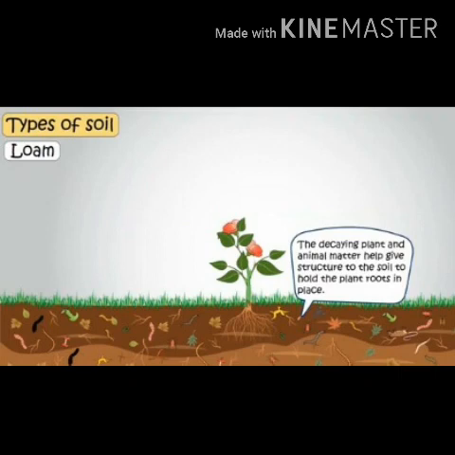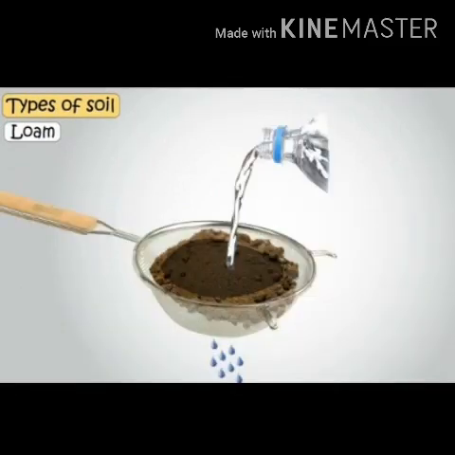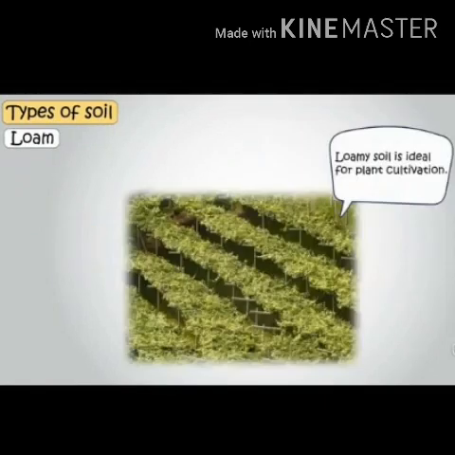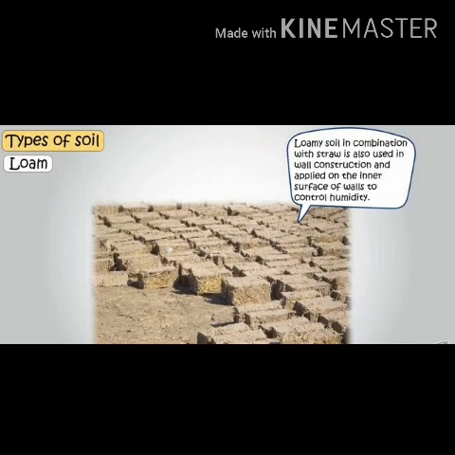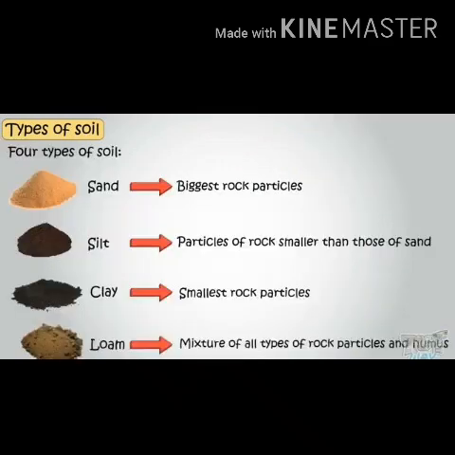So the decaying plant and animal matter help give structure to the soil and hold the plant roots in their place. If you take loam and pour water, it holds some water and it strains the water very slowly. So it is ideal for plant cultivation. And also the loam soil is used to construct the huts along with the straw. We are studying types of houses, and thus we are using the loamy soil only.